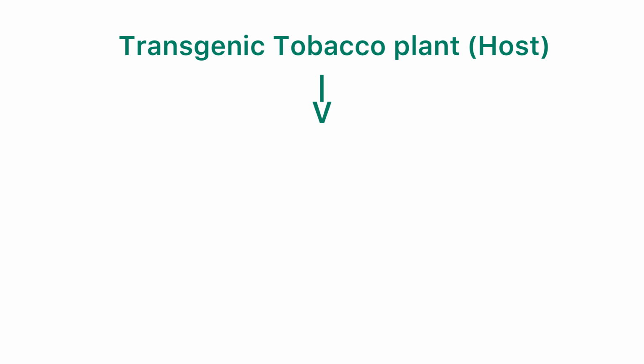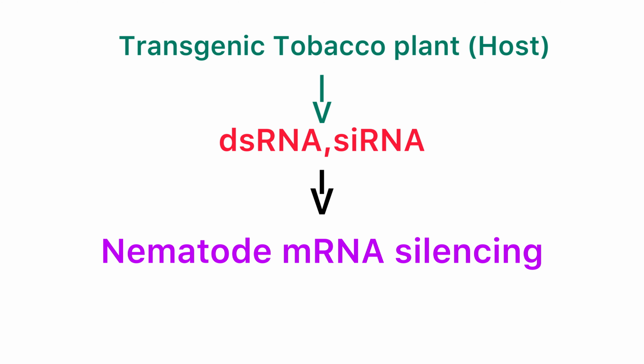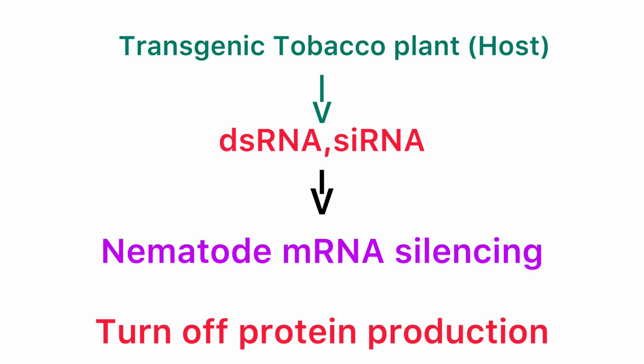The host-generated RNA interference has proved to be a revolutionary approach for the delivery of double-stranded RNA or small interfering RNA into the feeding nematodes for the silencing of vital nematode-specific genes.